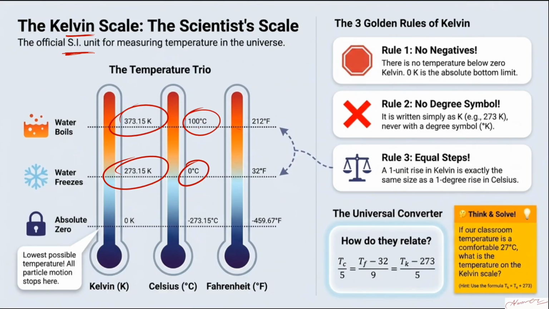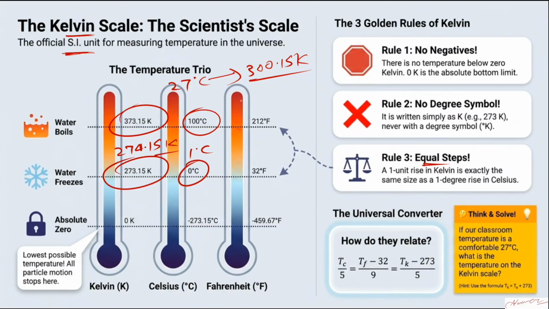So what you see from here is a rule of equal steps. If you increase 1 degree Celsius, it becomes 274.15 Kelvin. In junior classes, you can just ignore the values after the decimal. You can just say 273, 274, and so on. But exactly it is 273.15. Similarly, if I say 27 degrees Celsius, it will be 273 plus 27, which is 300.15 Kelvin. So equally it increases. If you increase by 1 degree Celsius, the Kelvin scale also increases by 1 Kelvin. In the same fashion, it increases and decreases as well.